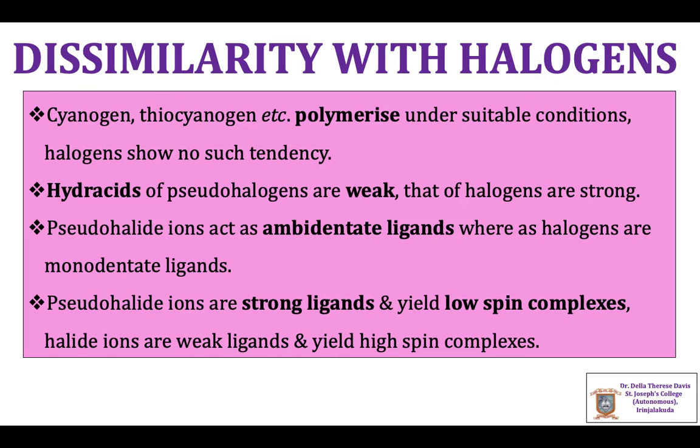Pseudohalide ions act as ambidentate ligands, whereas halide ions are monodentate ligands. Pseudohalide ions are very strong ligands and form low spin complexes. Halide ions are weak ligands and give high spin complexes.